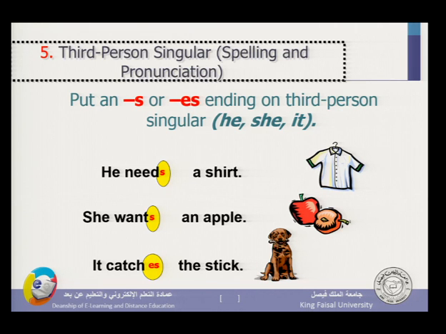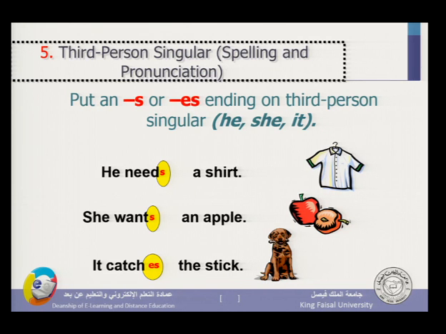But the S is pronounced differently, in different ways. If the S is preceded by a sound called voiced, such as the D, you notice that it is pronounced as Z. So I say he needs. Though I write S, the S is pronounced as Z because it is preceded by a voiced sound.